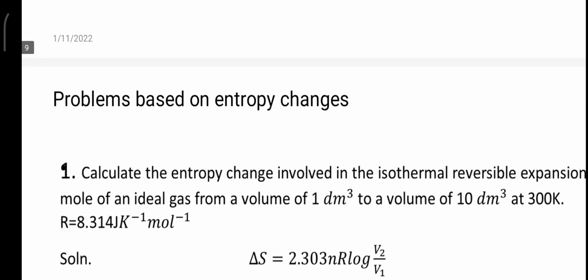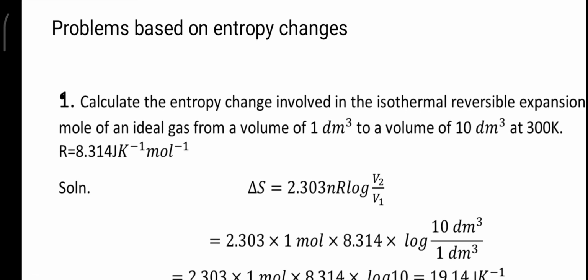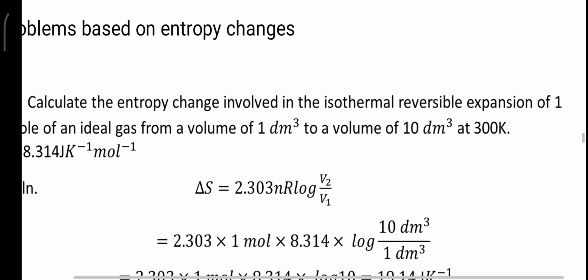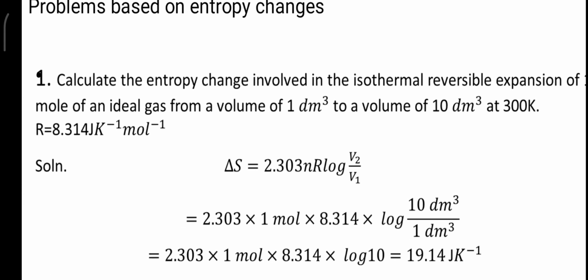Next, we have a numerical based on entropy change in isothermal expansion of an ideal gas. The first one is calculate the entropy change involved in the isothermal reversible expansion of 1 mole of an ideal gas from a volume of 1 dm cube to a volume of 10 dm cube at 300 Kelvin. Here the value of R is given 8.314 joules per Kelvin per mole.